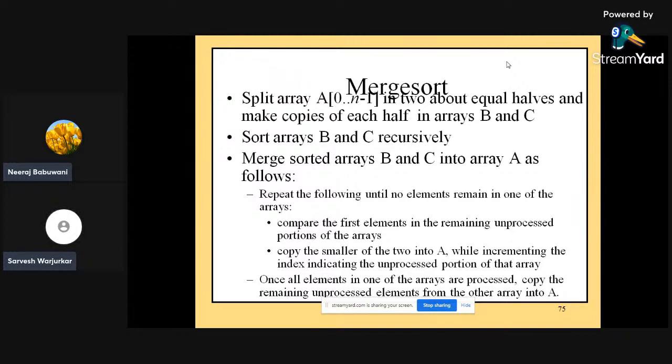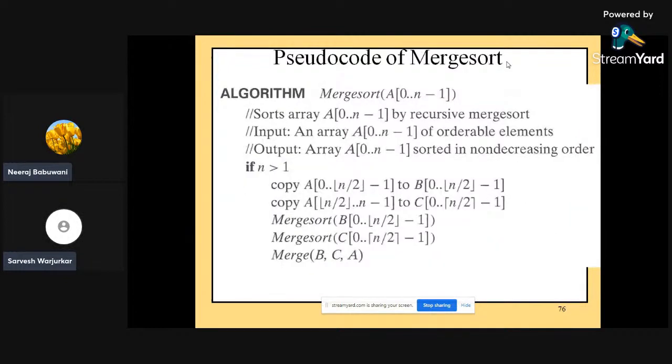Next, once all the elements in one of the arrays are processed, copy the remaining unprocessed elements from the other array into A.